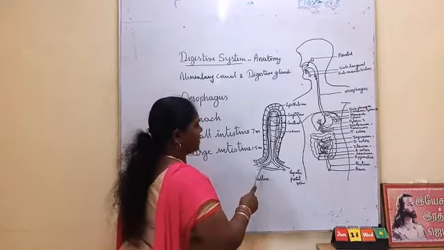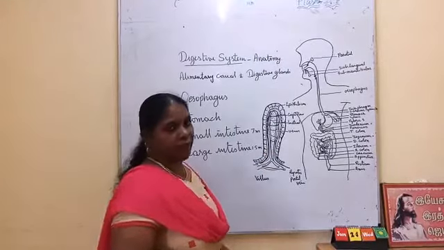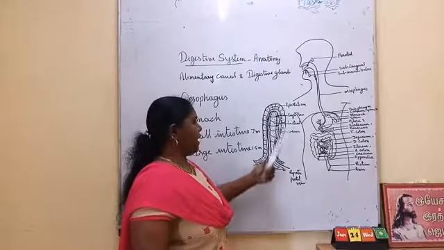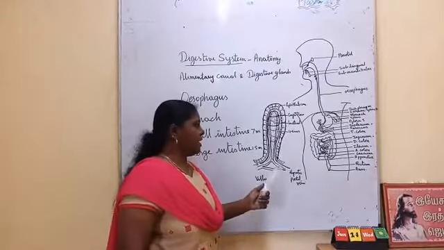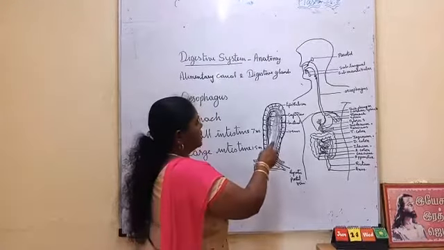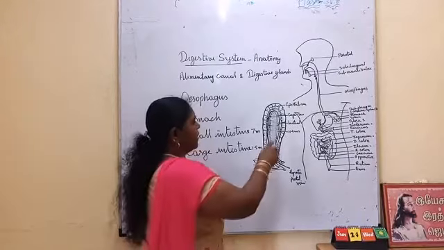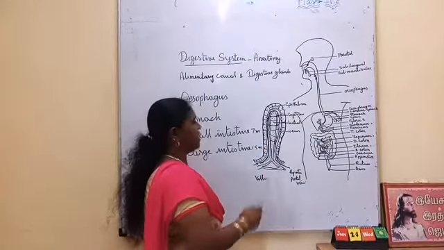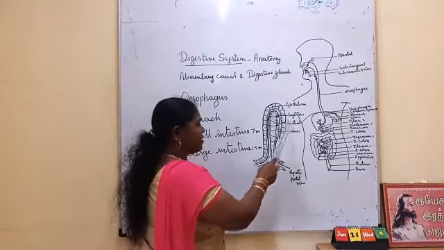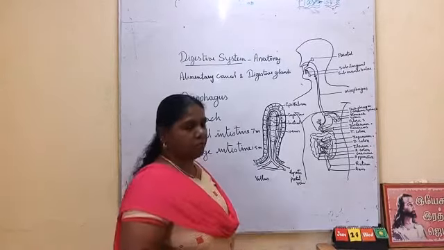The inner wall of the ileum contains a number of finger-like projections called villi, singular villus. Now I have drawn one structure of the villus. Each villus is covered by epithelium, and it encloses a cavity filled with lacteal and blood capillaries, that is, arteries and veins.